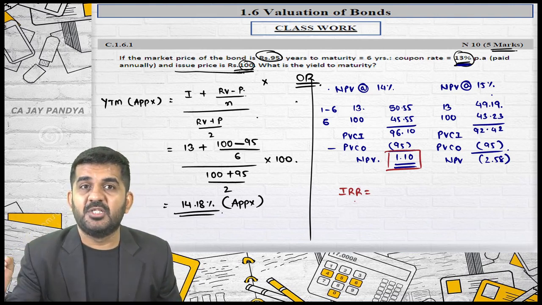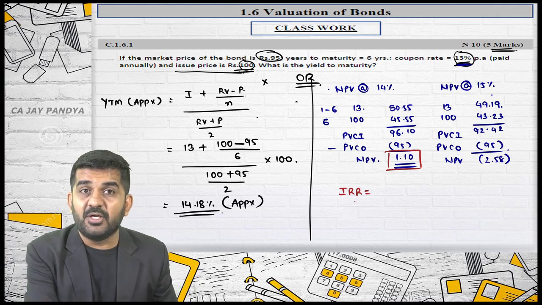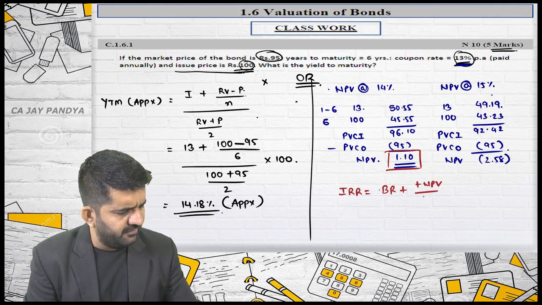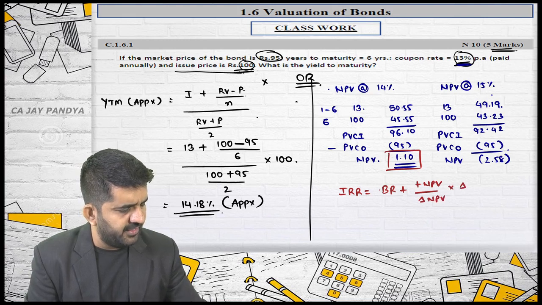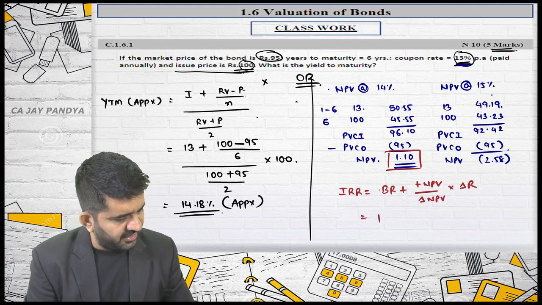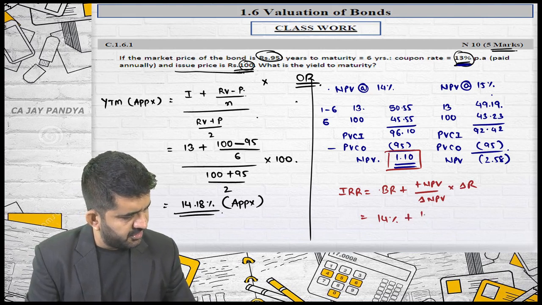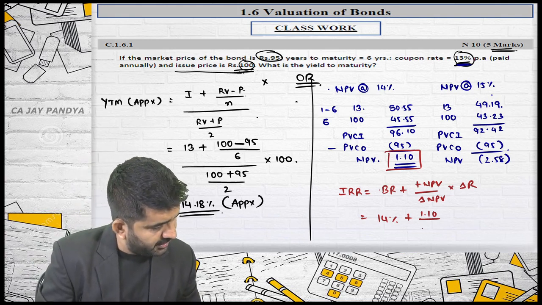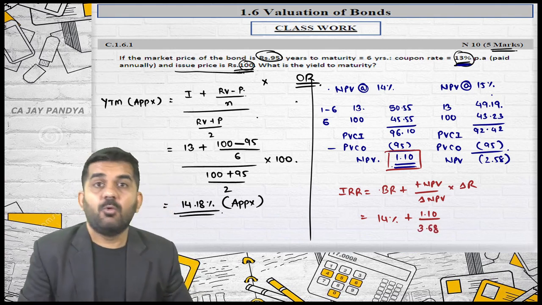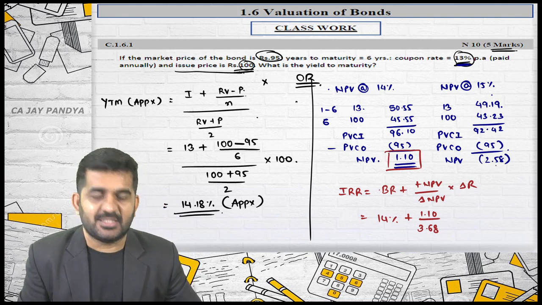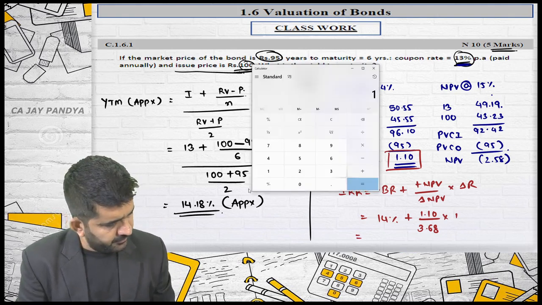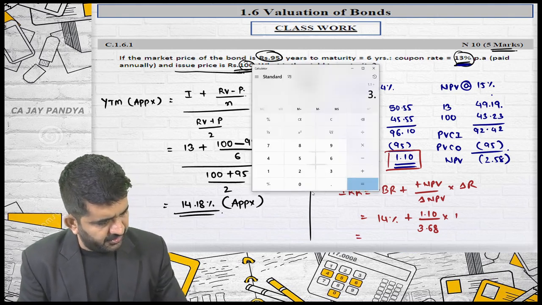For logic, you can visit previous lectures. Is it alright? I even told you the logic of this IRR. It is base rate plus positive NPV divided by difference in NPV multiplied by difference in rate. Base rate I am taking 14% plus positive NPV is 1.10. Difference in NPV is addition of these two, which will be 3.68. Why addition? This minus this multiplied by 1. Is it alright? Which is nothing but 1.1 divided by 3.68 plus 14.